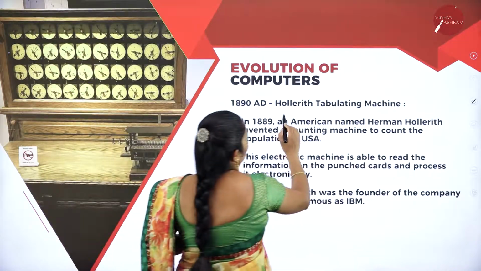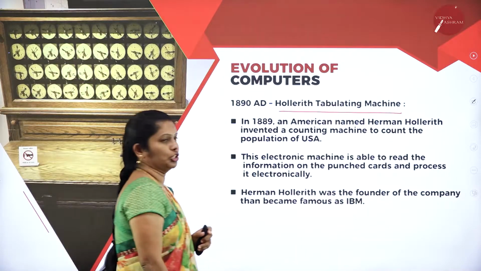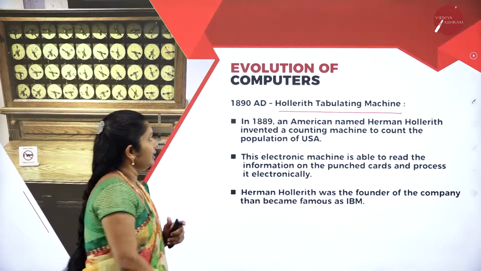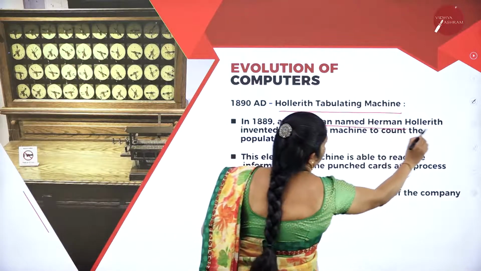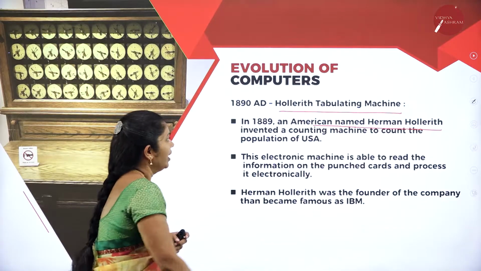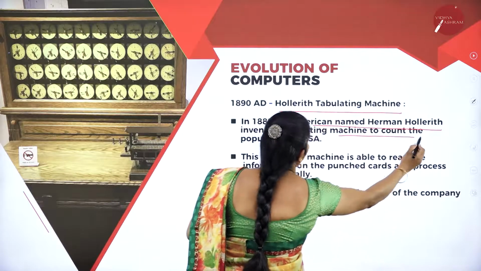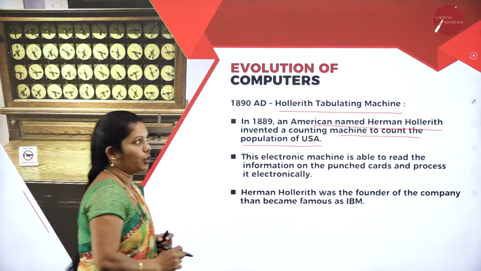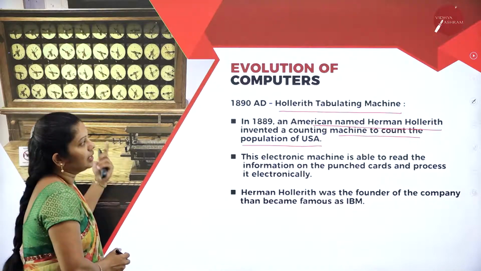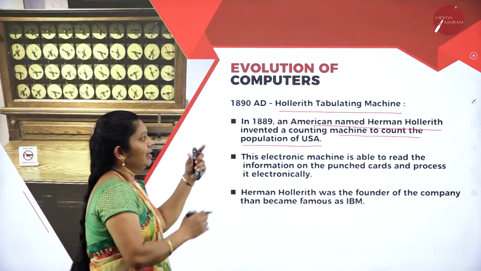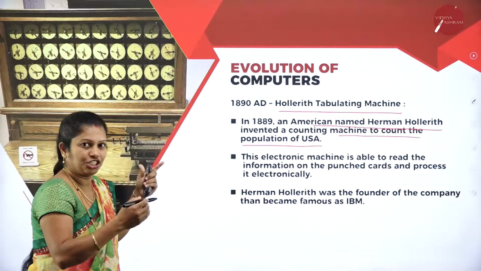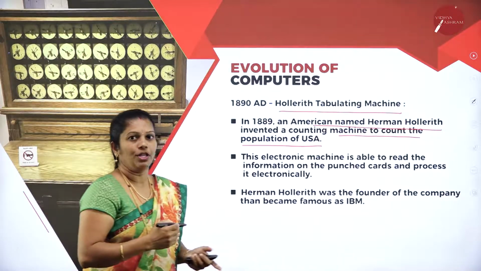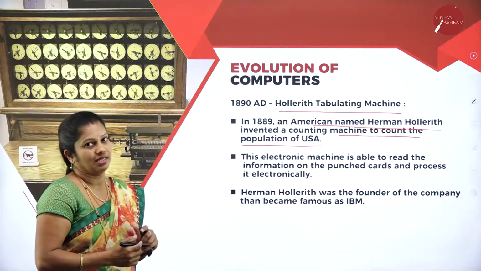Next one, Hollerith tabulating machine. In 1889, an American mathematician, Herman Hollerith, invented a calculating machine to count the population of the USA. This is the Hollerith tabulating machine, and it was mainly used for calculation purposes. To calculate the population of the USA, they used this engine.